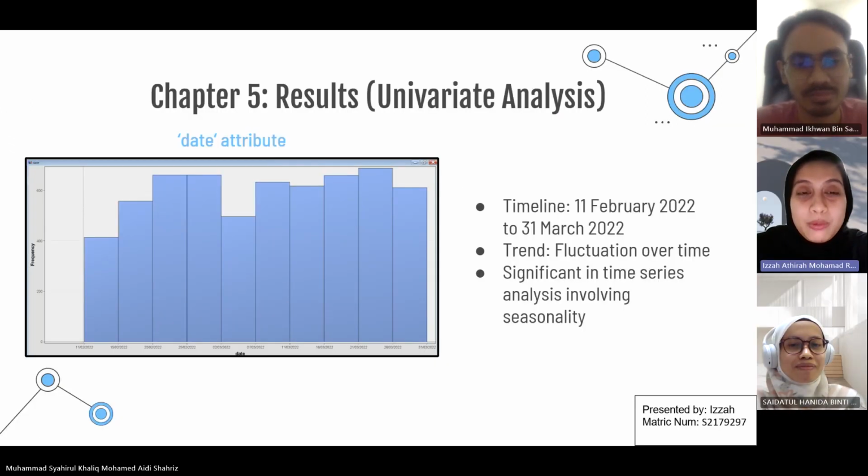Okay, we move on to the next part, which is the result. The first analysis that we have done is the univariate analysis, and this is the date attribute part. You can see there's a fluctuation of booking frequency over time, and this might indicate that there is seasonality and promotional periods occurring over time.